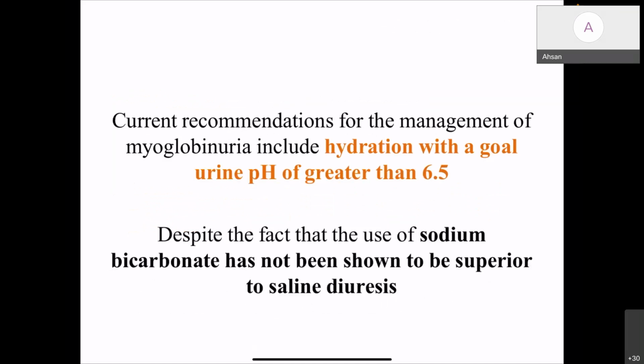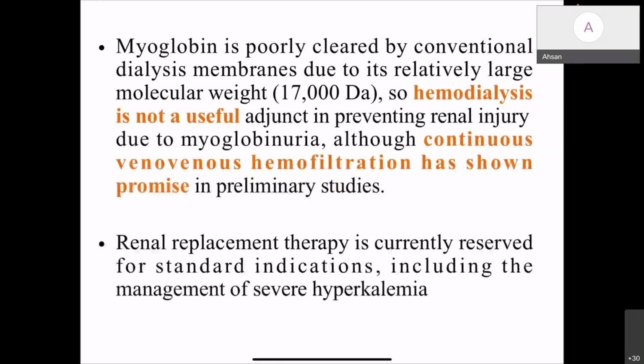But the current recommendation for the management of myoglobinuria includes hydration with a goal urine pH of greater than 6.5. Despite the debate on whether sodium bicarbonate is useful or not, in general it is stated that sodium bicarbonate has not been shown to have any superior effect over saline diuresis. Myoglobin is poorly cleared by conventional dialysis membranes because it is a large molecule of 17,000 daltons. So hemodialysis is not useful in this setting.